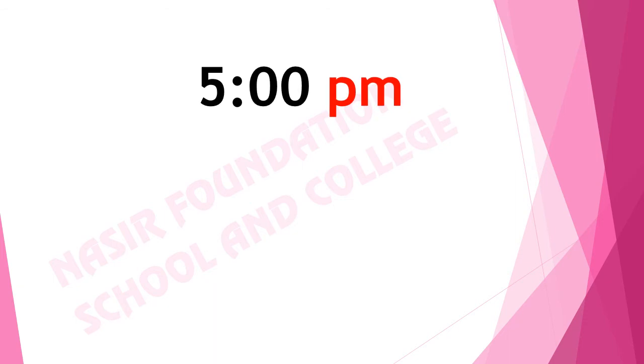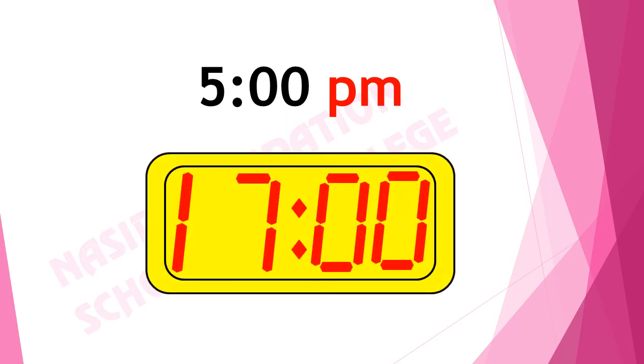If it is 5 p.m. on analog clock, what will be the time on digital clock? It's 17 hours. In 12, we will add 5 and we get 17 hours.